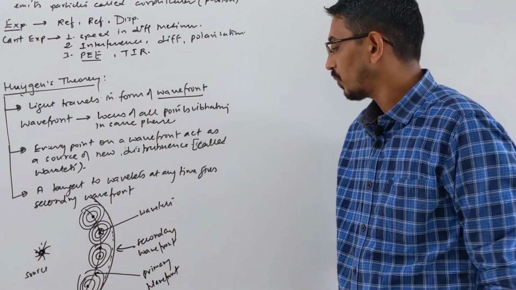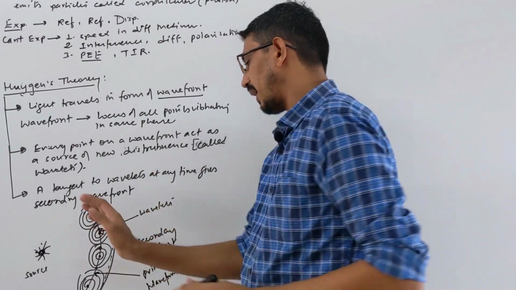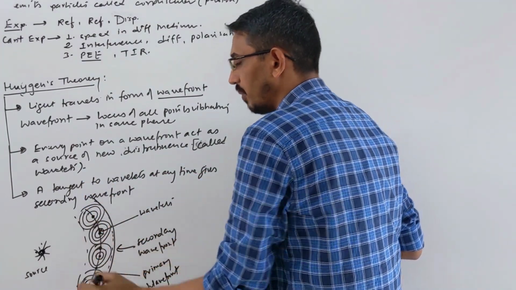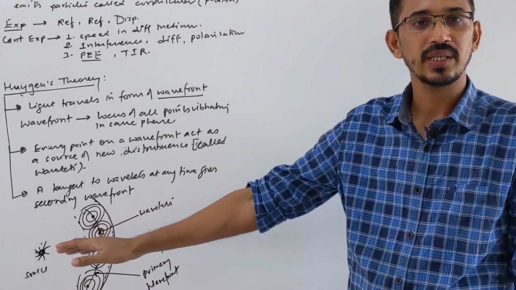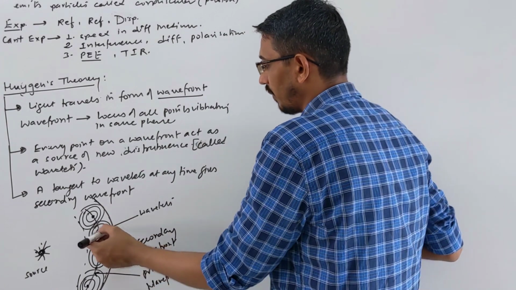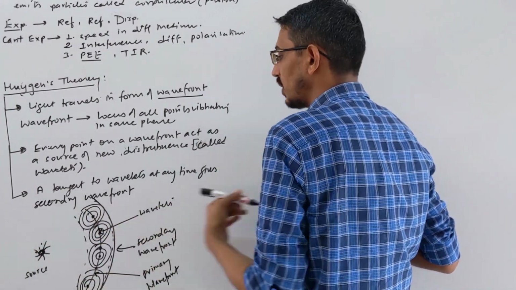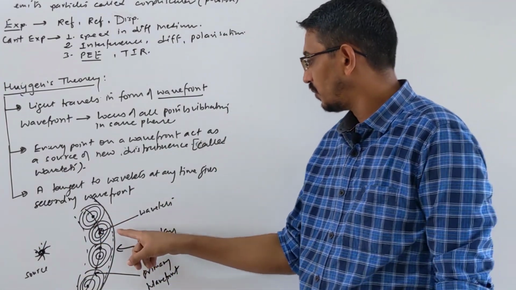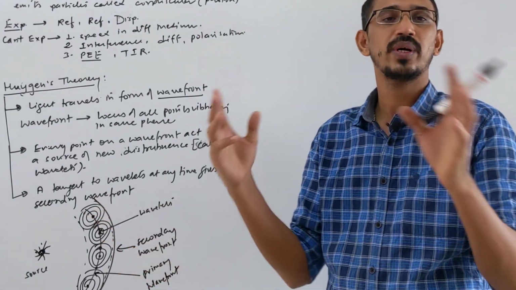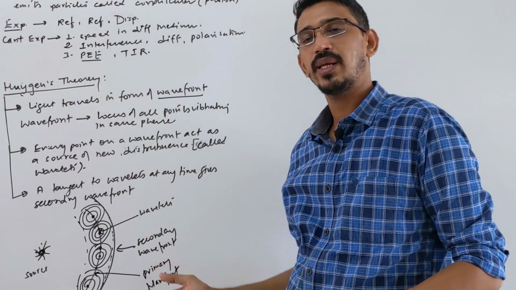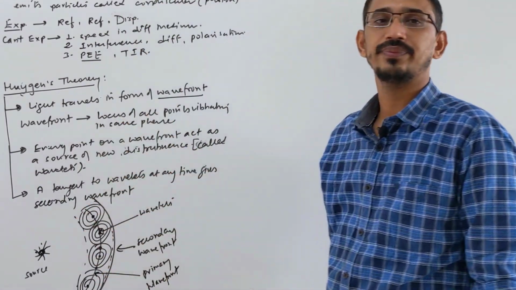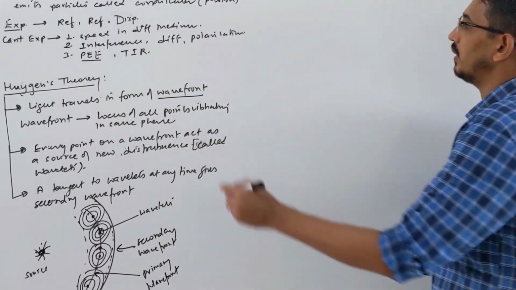Clear? We have to take the wavefront in the forward direction also, because energy cannot flow in the negative direction, and energy always flows in the positive, forward direction. So the wave continuously goes forward. On this new wavefront there are again wavelets, and they also produce new waves. So again the tangent to them will give your next wavefront. So light travels in terms of wavefront. This is what Huygens said.